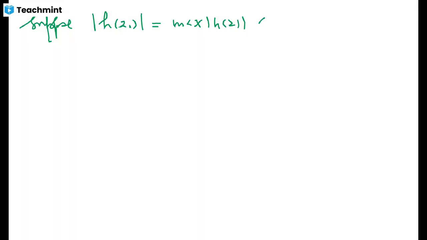And suppose that mod of H at z naught is the maximum value of this function, maximum value of mod H z. Then clearly this maximum value has to be less than or equal to m, because this is the maximum value on the boundary also. This has to be less than or equal to m. And this clearly implies that then mod of H is less than or equal to m for all z in domain D.